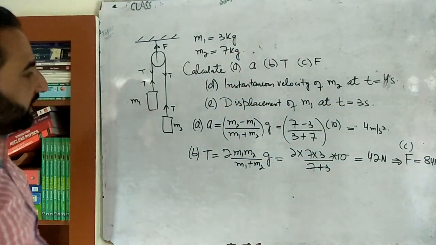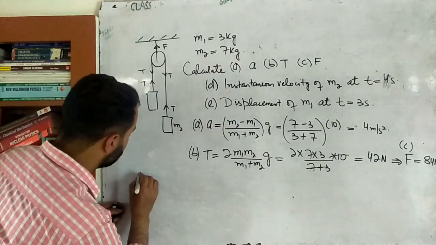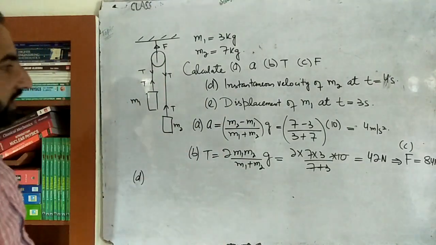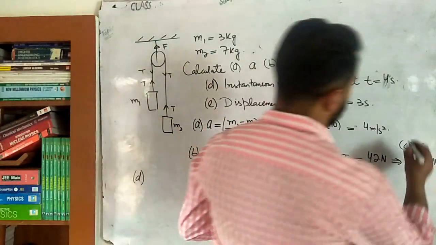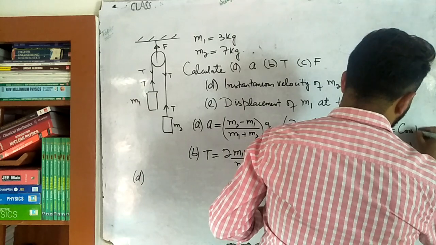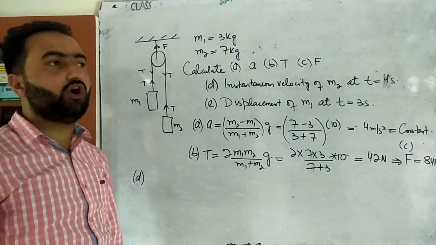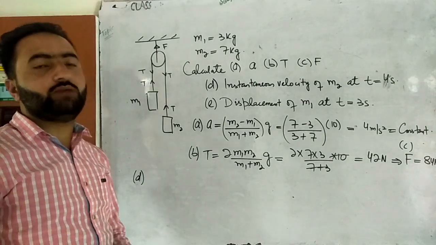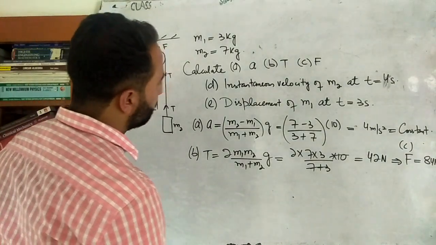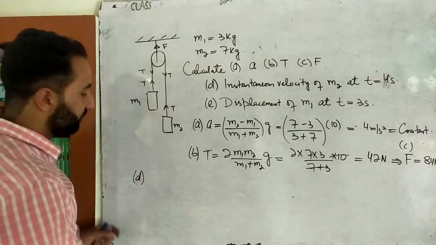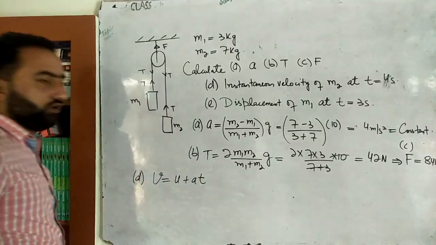Okay. The next is, sorry, D part. D part is that we have to calculate instantaneous velocity. अब ध्यान रखो बेटा, जो ये acceleration है ना 4 meter per second square, that is a constant. It's not a function of time. When the acceleration is constant, we can use the equations of motion, because equations of motion are applicable only if acceleration is constant. So let's use the equation of motion. We will use the equation v is equal to u plus at.